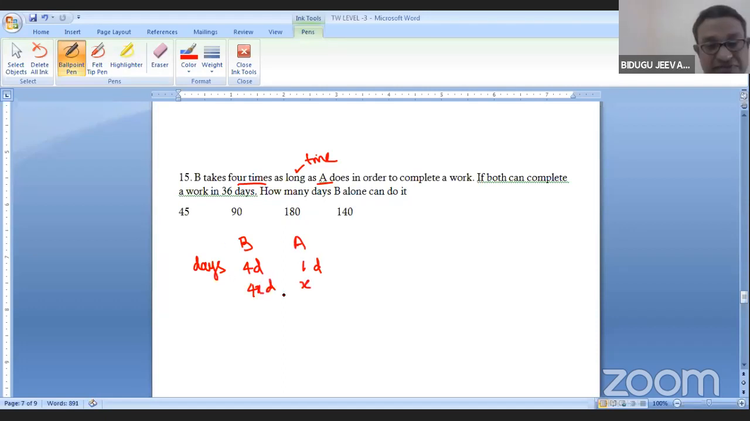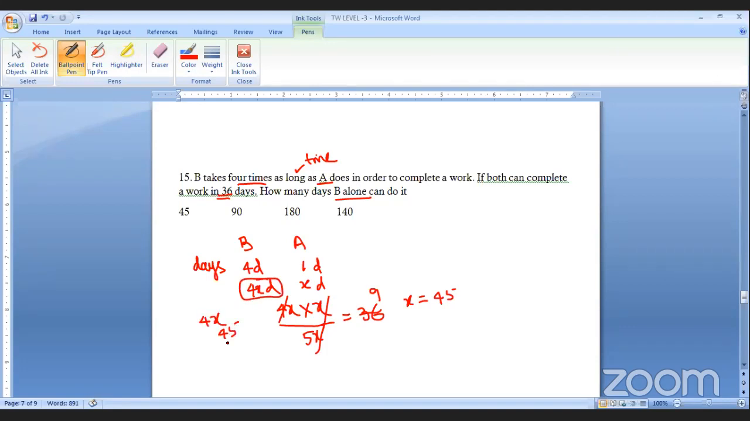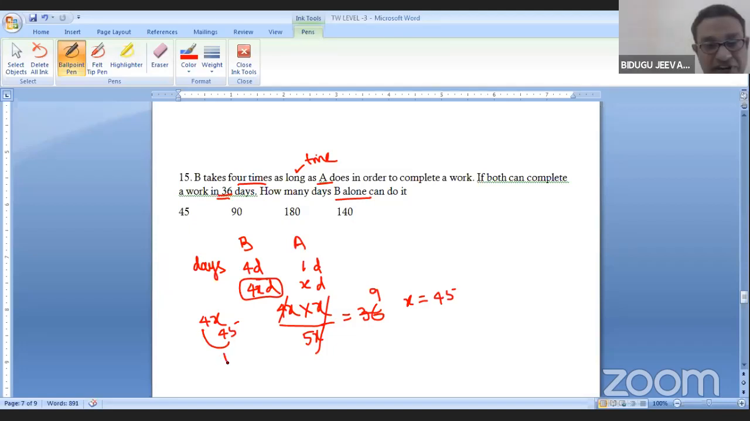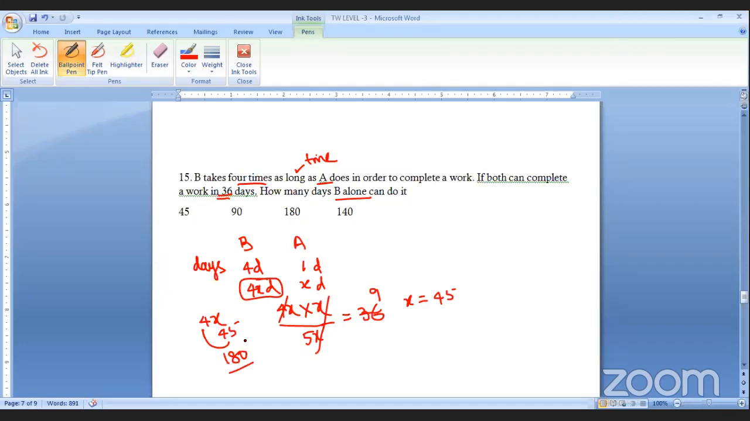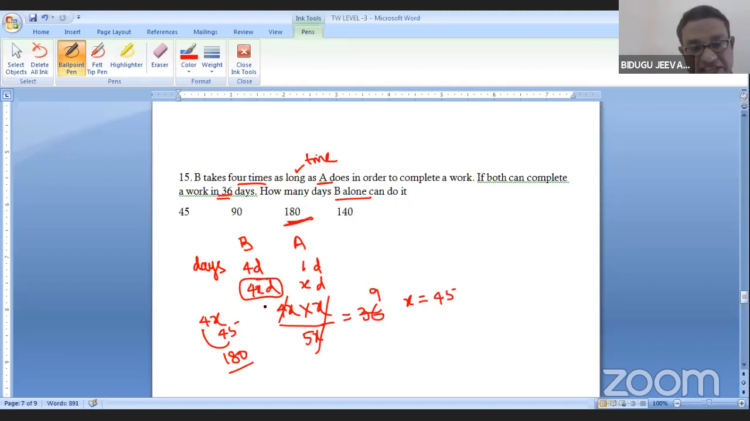If both complete the work in 36 days, I'll write both: 4x into x by 5x, this is the concept, xy by x plus y, which is equal to 30. Cancel. X value is equal to 45. How many days can B alone do? B alone is 4x, and x is 45. 45 into 4 is 180. We need not multiply 45 into 4 separately. So is it clear?